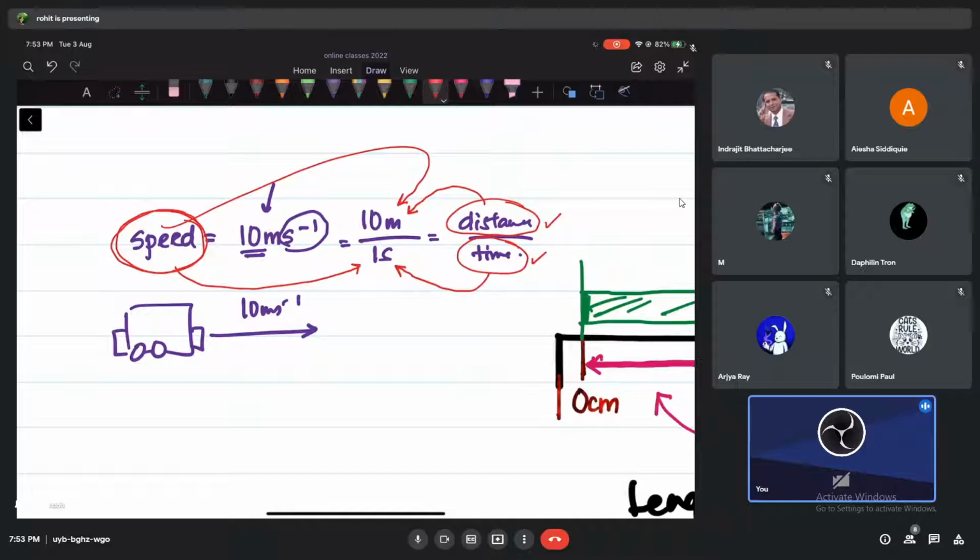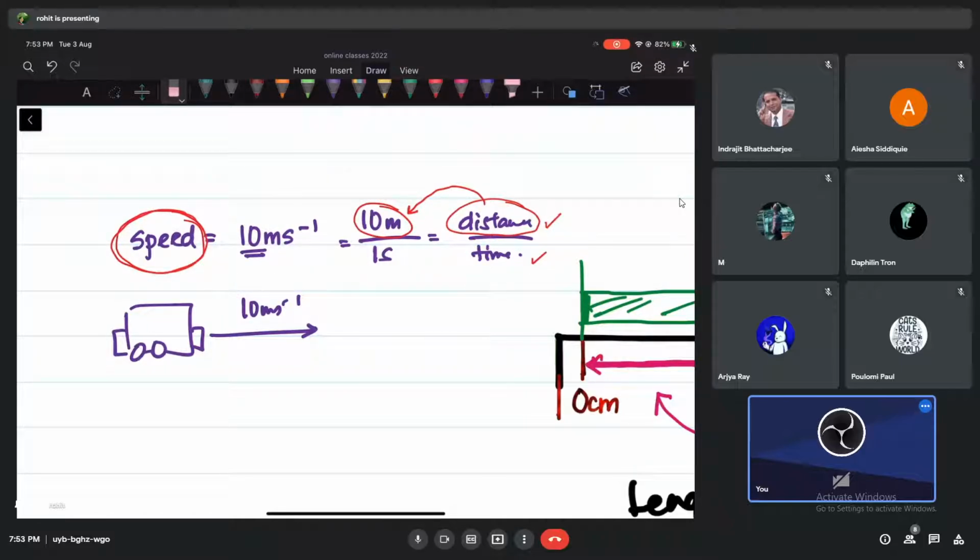So if I ask you, who depends on what here? You are going to tell me that the unit of speed depends on the unit of distance, and the unit of speed depends on the unit of time. Whereas the unit of distance is not dependent on the unit of speed, no chance. And the unit of time is also not dependent on speed units. But the unit of speed is dependent on these two.